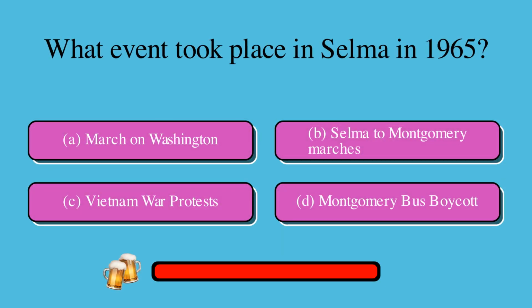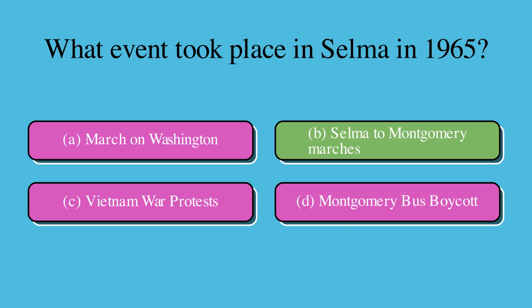What event took place in Selma 1965? Is it A, March on Washington, B, Selma to Montgomery marches, C, Vietnam War protests, or D, Montgomery bus boycott? The correct answer is B, Selma to Montgomery marches.